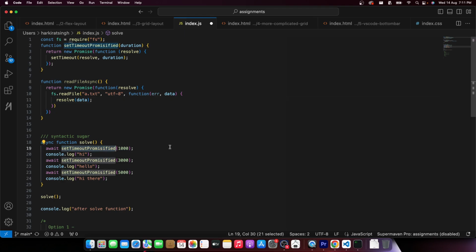For example, await read file async. So try this out. Try reading a file's contents.